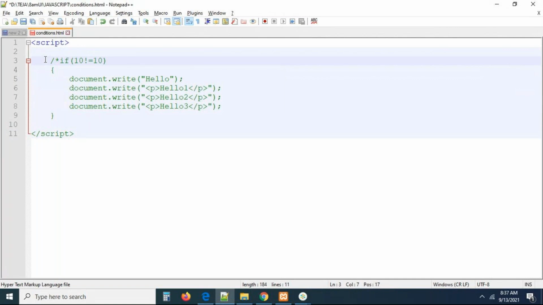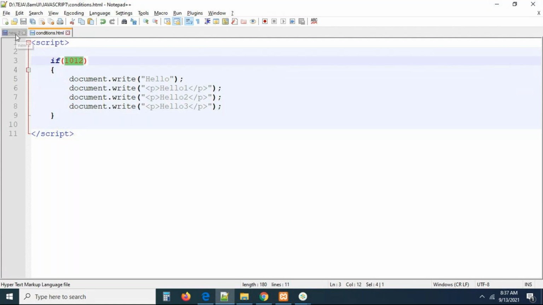Earlier I asked you some questions that you didn't answer for me. If I'm writing some number, I don't know what the number may be. I provided some number. If I provide some number, can I get the block of code? So I'm not writing any condition. Earlier you wrote 10 equal to 10, 10 not equal to 10. That is evaluated and we are getting something. This time I pass some random number into the condition. Will it work or not?